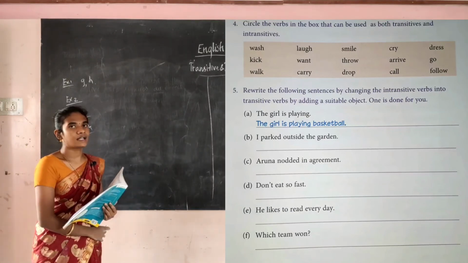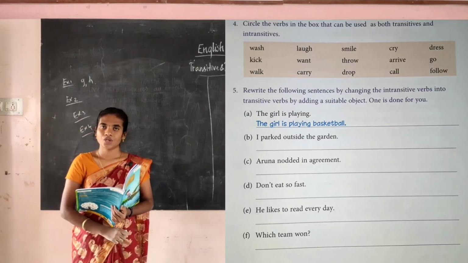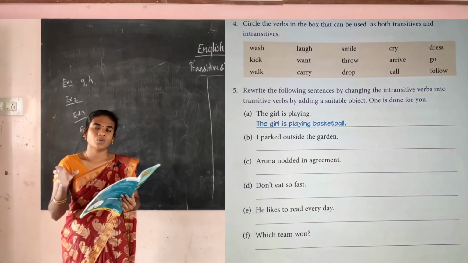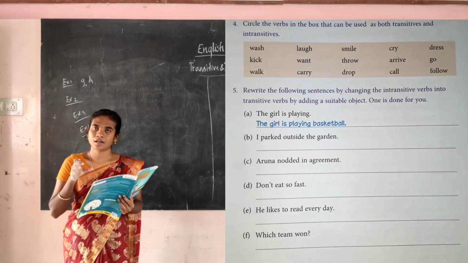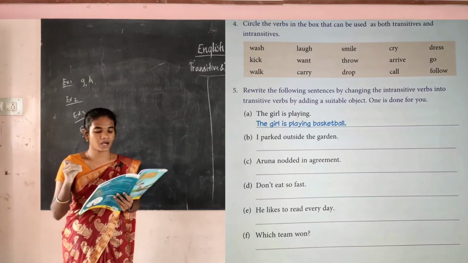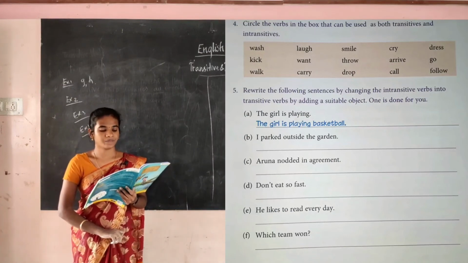So I have told you, there are some verbs that act as both transitive and intransitive. Those words you have to circle. I will tell you what words you have to circle. Those words are both transitive and intransitive. Okay, mark it in a circle. What are the words I am saying? You can mark them in a circle.